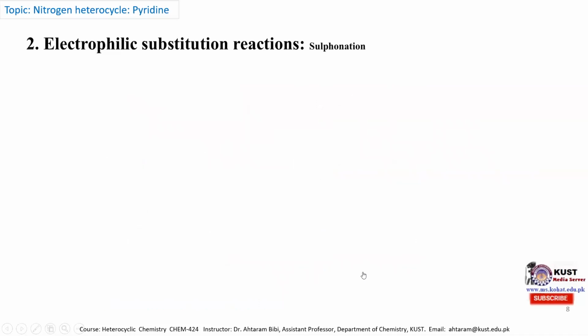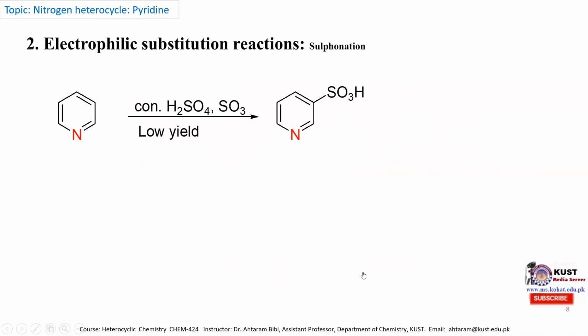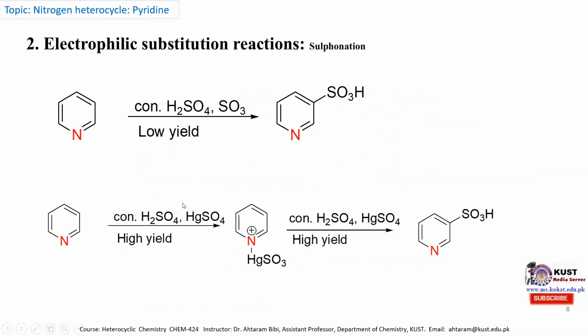Here is the second electrophilic substitution reaction, sulfonation. Sulfonation is also very slow if we directly sulfonate the pyridine molecule. This is pyridine, and pyridine is treated with concentrated sulfuric acid and sulfur trioxide, which is a good electrophile. In this case, with direct sulfonation, we obtain the sulfonated pyridine molecule in very low yield. If we want to increase the yield, then we use mercuric sulfate as an accelerating agent.